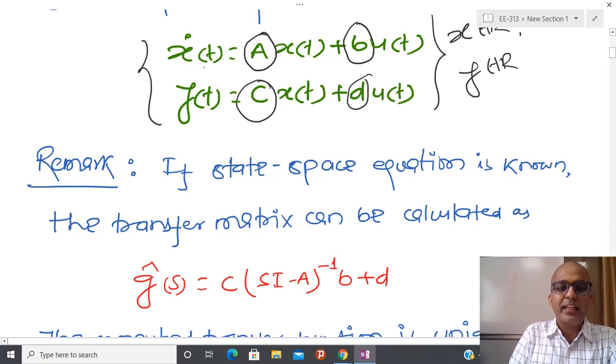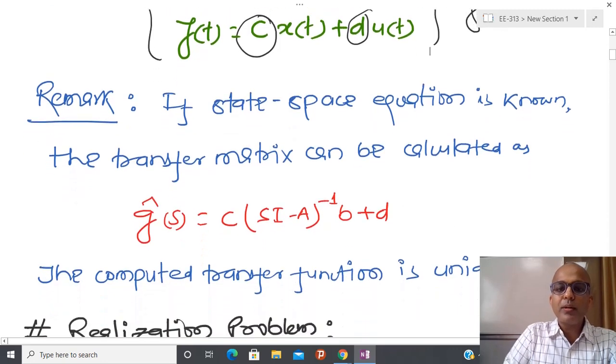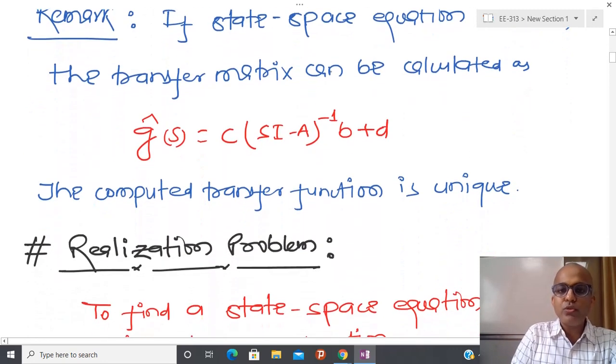So you know that kind of thing, and after that I am going to calculate the ratio of output by input. If you do that, we have already seen that this kind of relation comes into the picture, and our relation can be given like this.